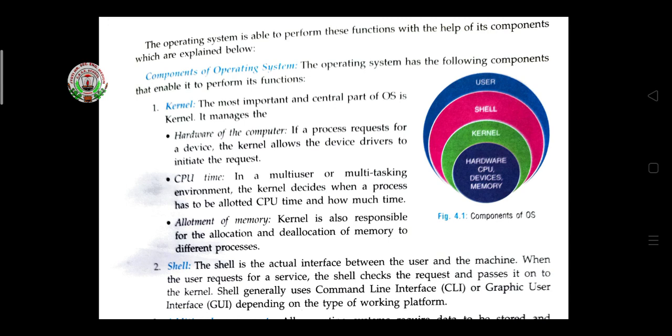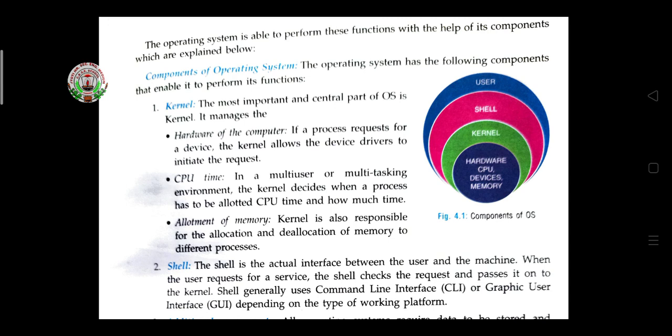Suppose you give any instruction or request for a device, then it works. Then CPU time. In a multi-user or multitasking environment, the kernel decides when a process has to be allotted CPU time and for how much time.